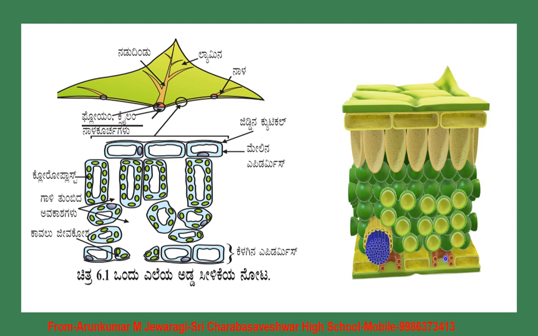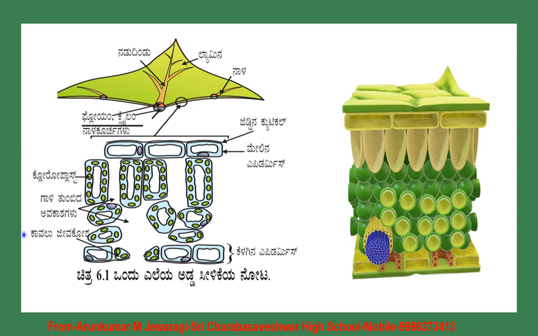What are xylem and phloem? Xylem is the water conducting tissue, and these are the phloem. These are called as what? Phloem. These are the food conducting tissues. Xylem and phloem are also present inside the cross section of the leaves.